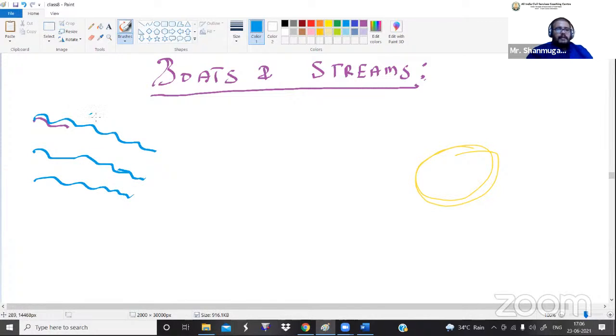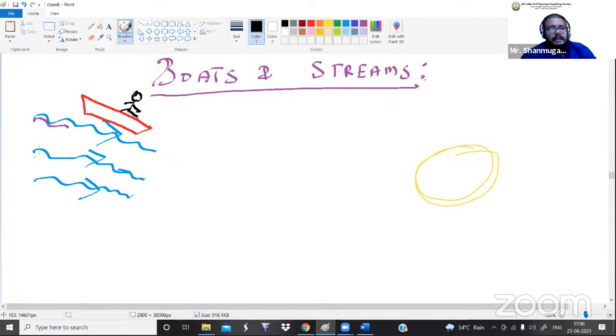Okay, so the river is flowing in this direction, from top to bottom. Now, one person is sitting in the boat.